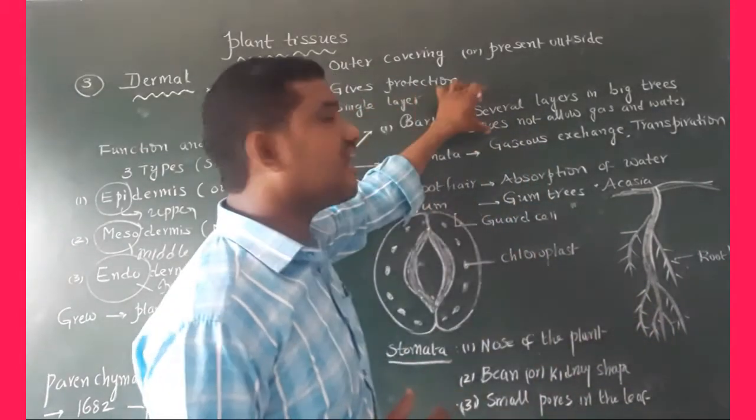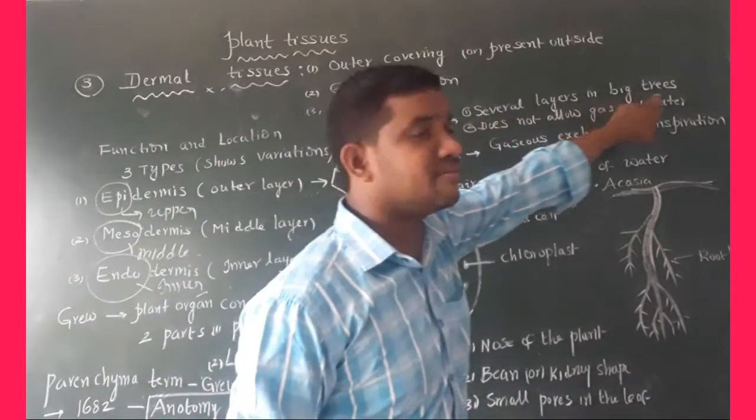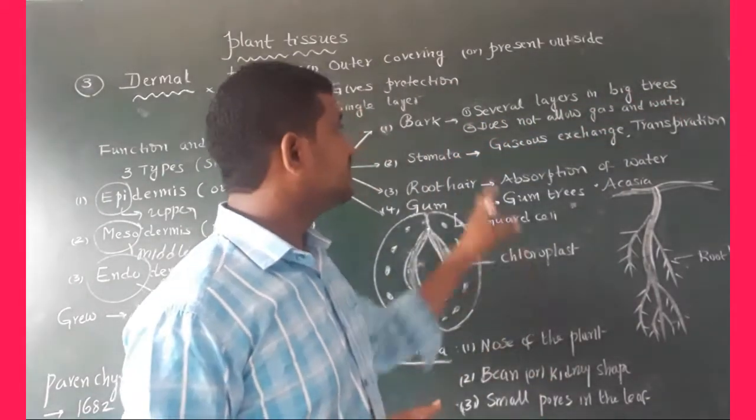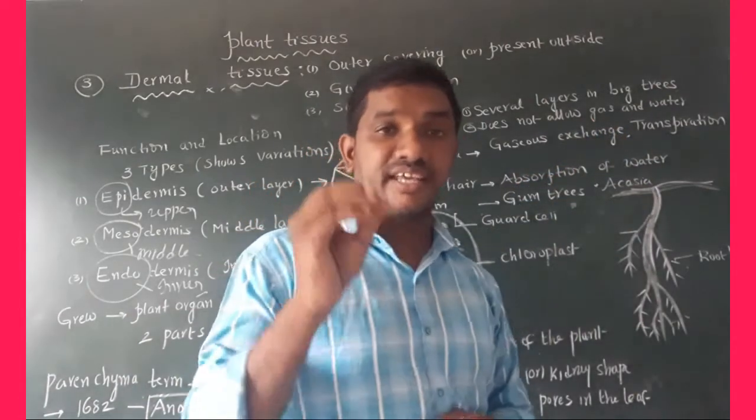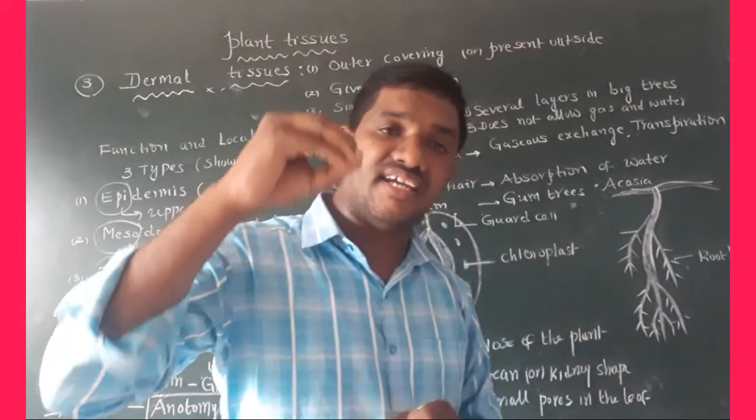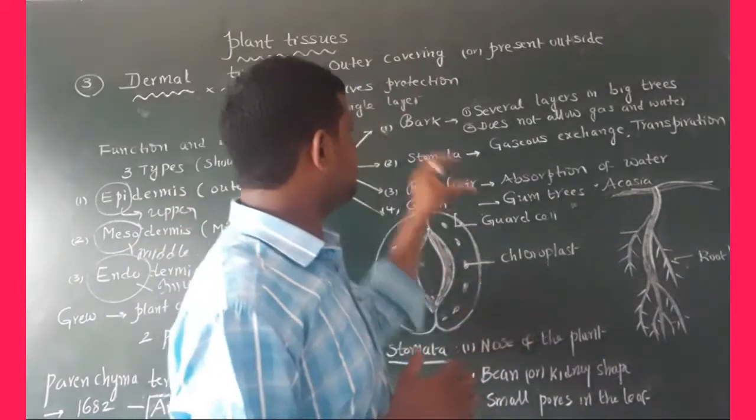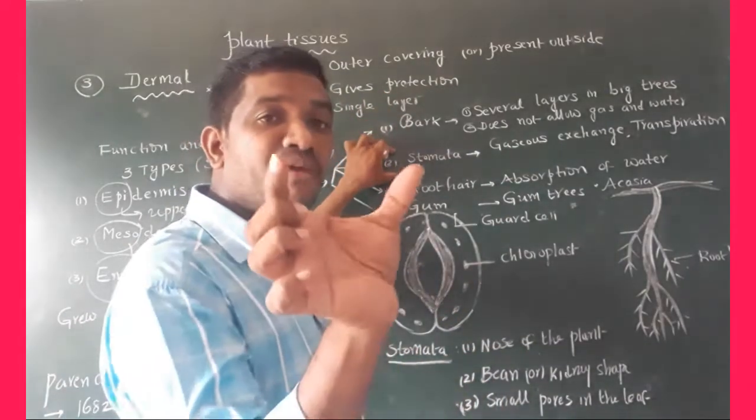What is bark? Several layers in big trees are called bark. It does not allow gas and water. This is the impervious layer to water and gas. That is about bark. Come to the next one, stomata.